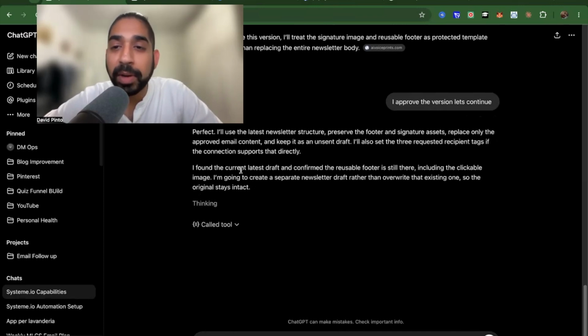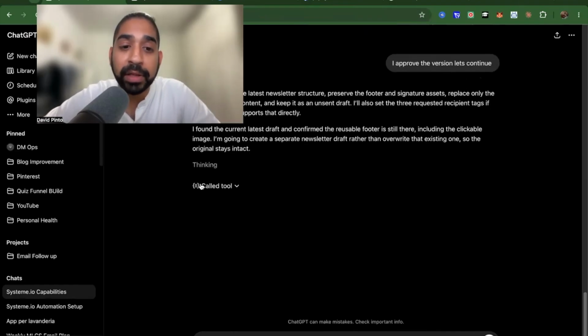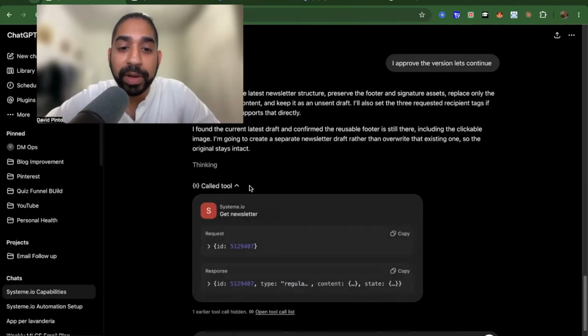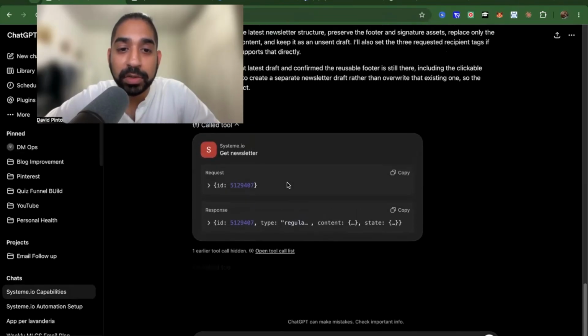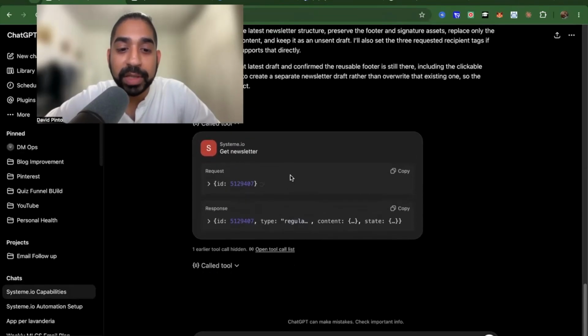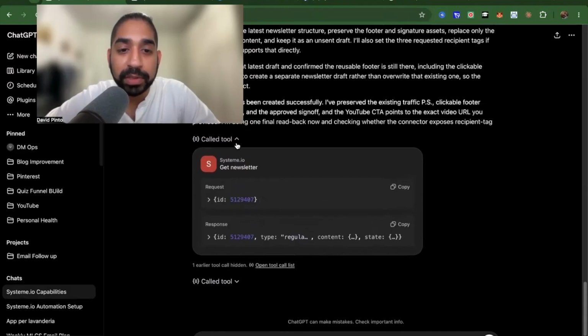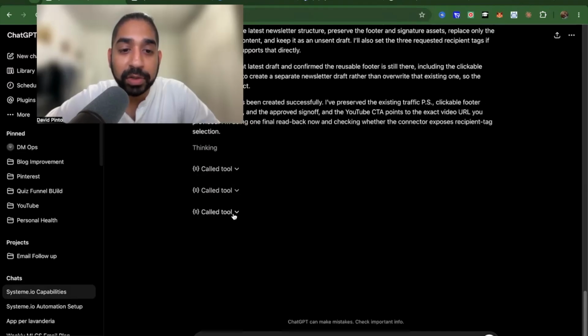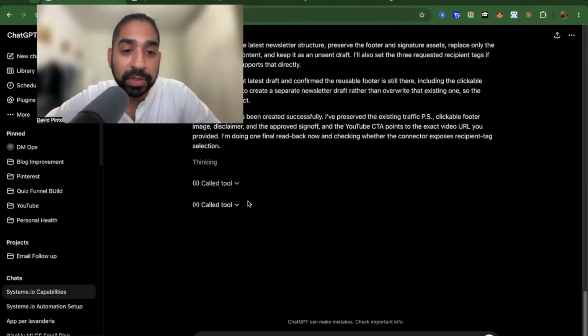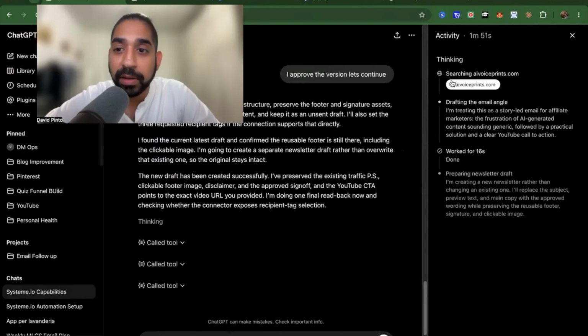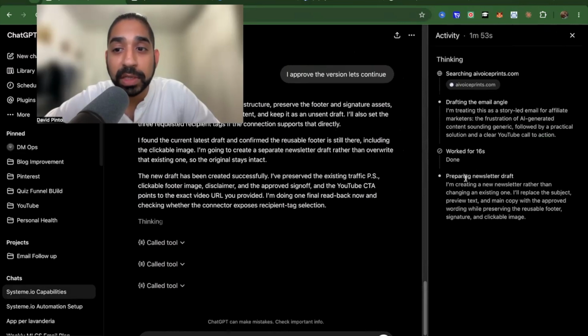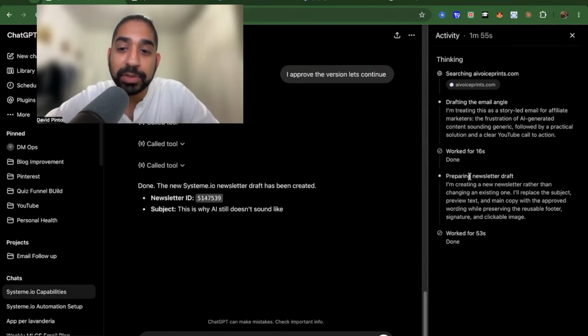If you want to learn about AI and how AI works, guys, that can also help you prompt better. When you see this thinking and you see a little bit of this tool, just open it right here and you'll be able to start to see a little bit more of how and what it's actually doing, what it's calling, and what's happening on the back end. Okay, so it's always good to see it. This is just the call tool, but sometimes even when it's thinking, you can click right here and you'll be able to see the entire process that's happening on the back end, which is pretty cool, right?